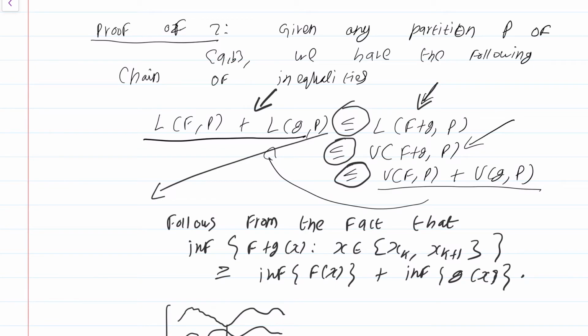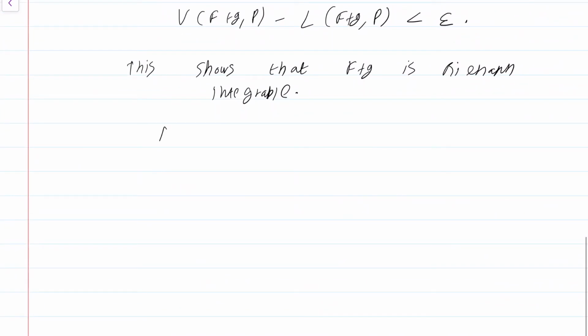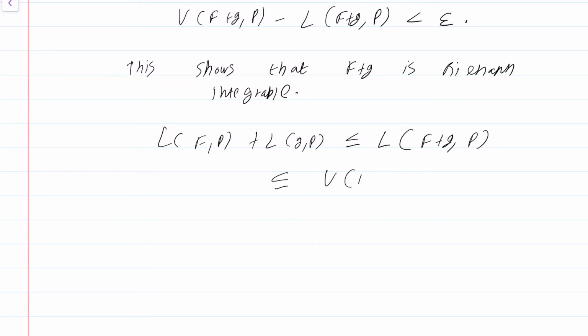But as you run through all partitions, we still have the inequalities L(f,P) plus L(g,P) is less than or equal to L(f+g,P) is less than or equal to U(f+g,P) is less than or equal to U(f,P) plus U(g,P). I'm just taking part of these inequalities.